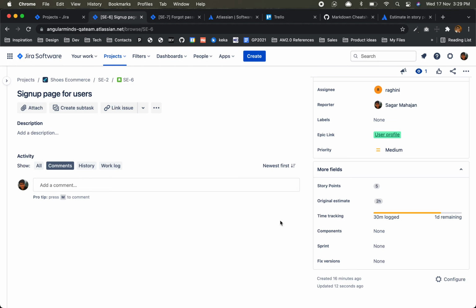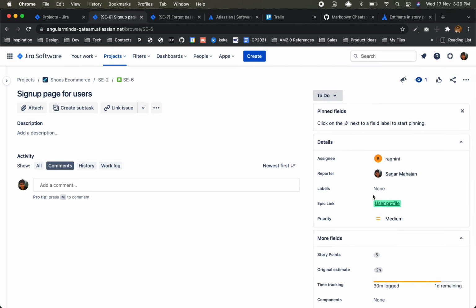So one question: are story points always referred to in a Fibonacci series or no? It depends on the project manager, how they want to design and how they want to drive these story points. It's not fixed. So that's why I told you, you can read up on story points, epics, these things. Here there is a priority. This is the highest priority, let's say. Now we'll close this issue.